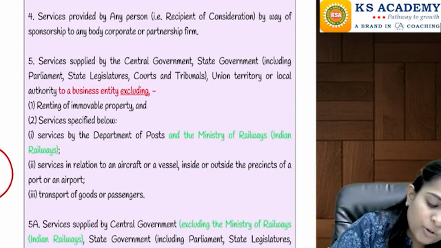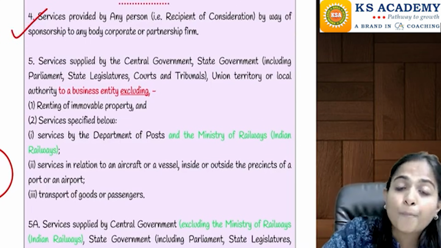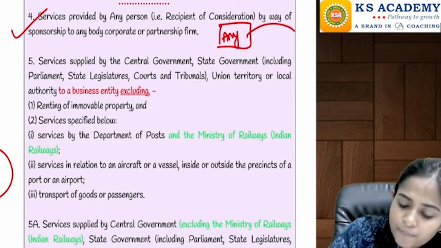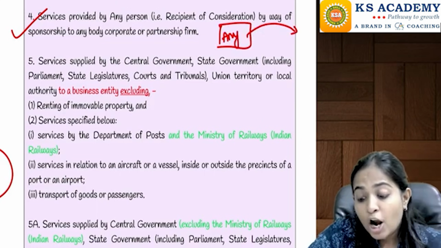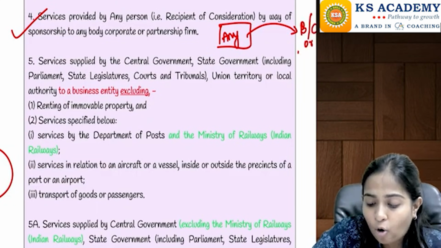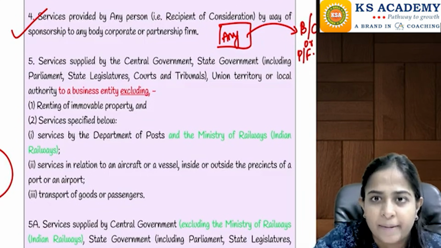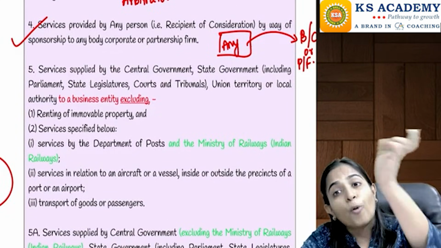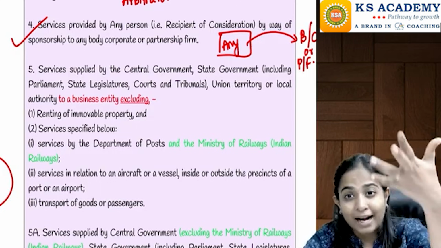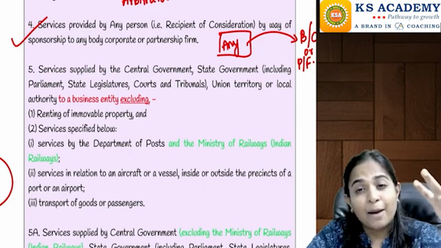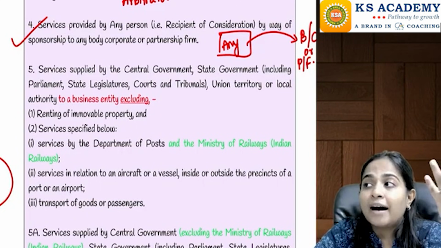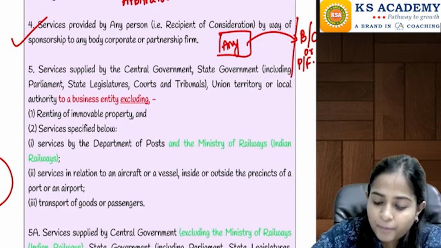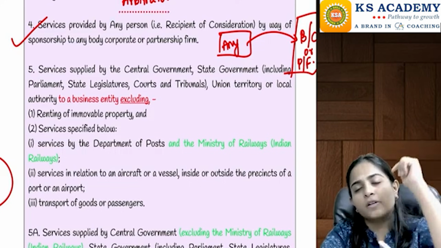Right? Then going to the next service, that is sponsorship services. If there is any particular person who is providing sponsorship services to a body corporate or to a partnership firm or LLP. Any person who is providing sponsorship services, means I am doing advertisement for the other person. I am going to take money and give advertisement service to that particular person.